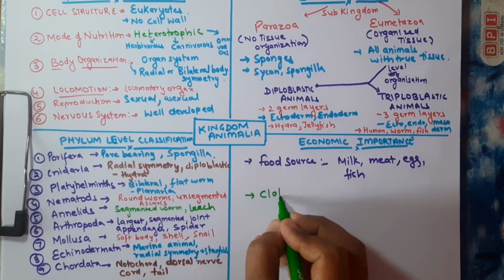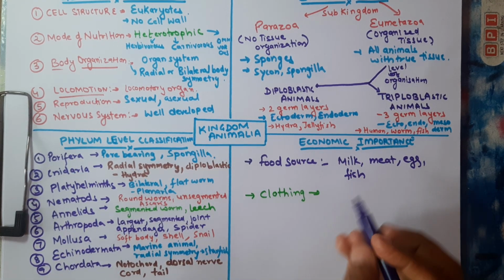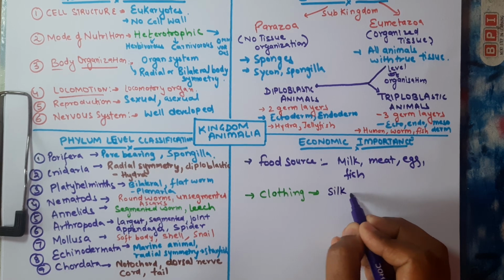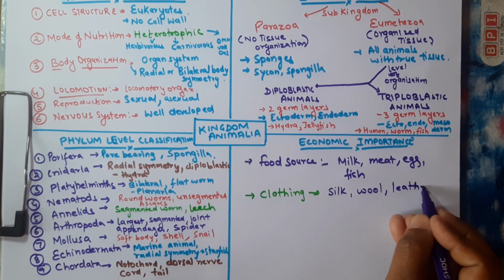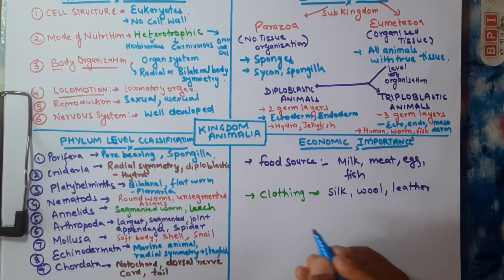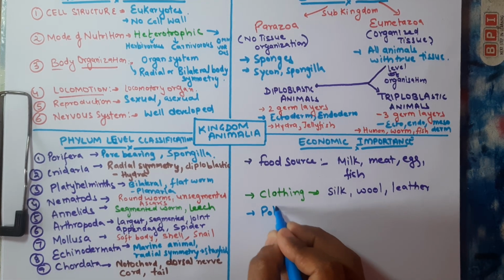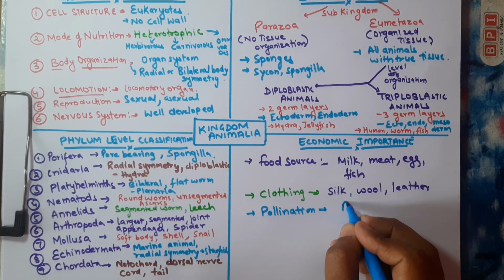Then they are also a source of clothing material. They provide us with silk, wool, and leather. Then they are very important pollinating agents. They help us in the pollination process. Example, bees.